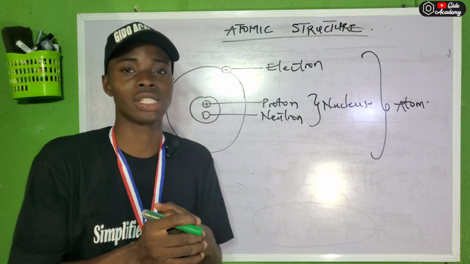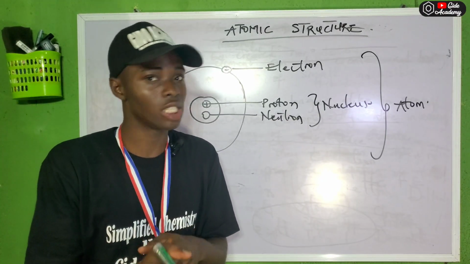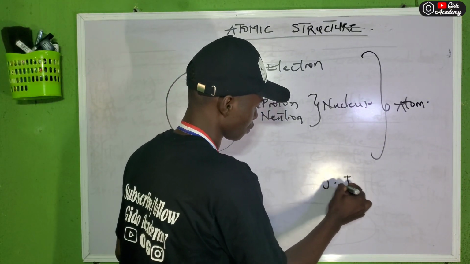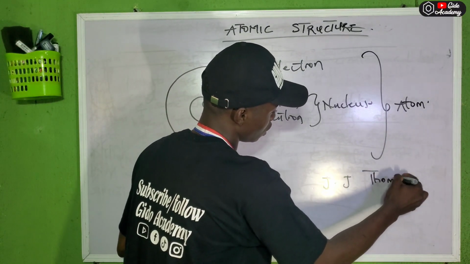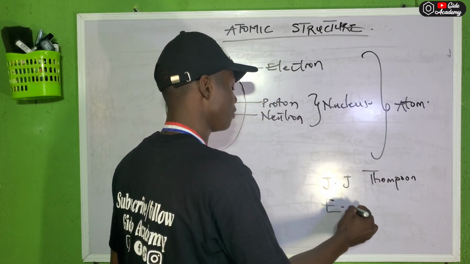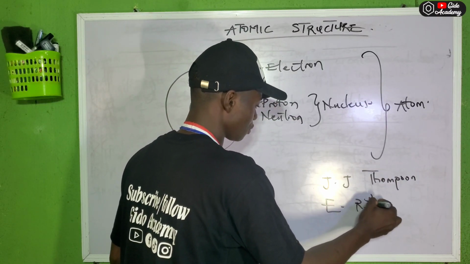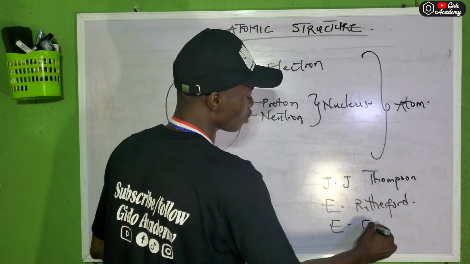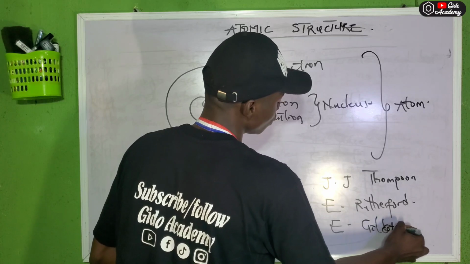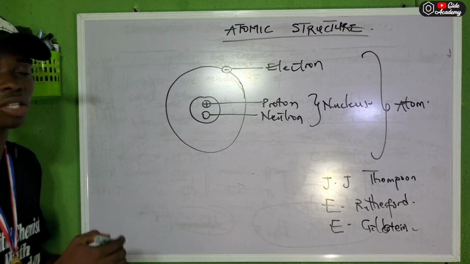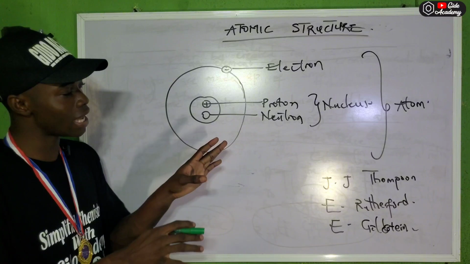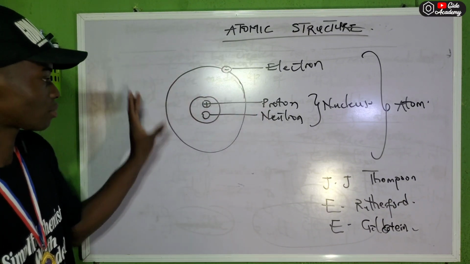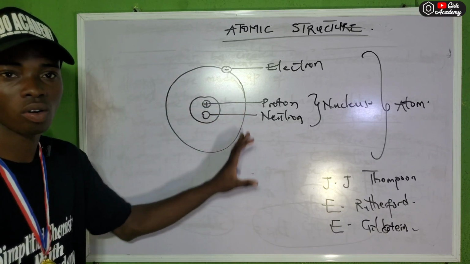In those days when it was said that the atom cannot be divided, there was J.J. Thomson, Ernest Rutherford, Eugene Goldstein. There are more. They contributed to the discovery of all this. But we are going there immediately after the structure of an atom. So please take note, this is the structure of an atom.